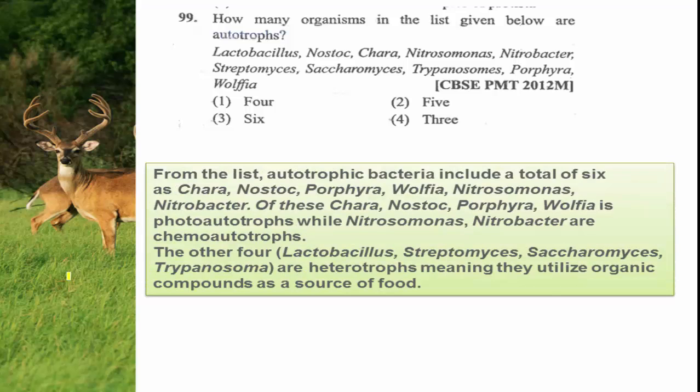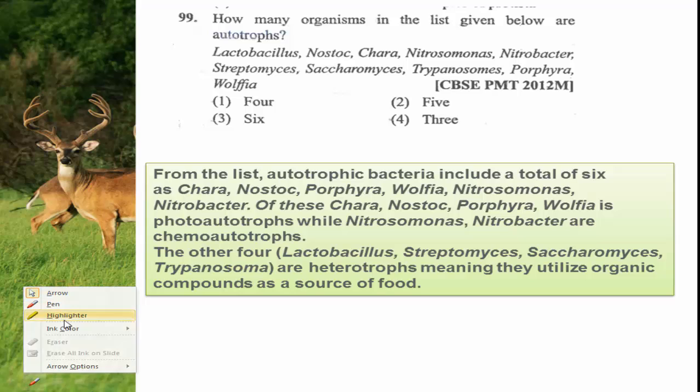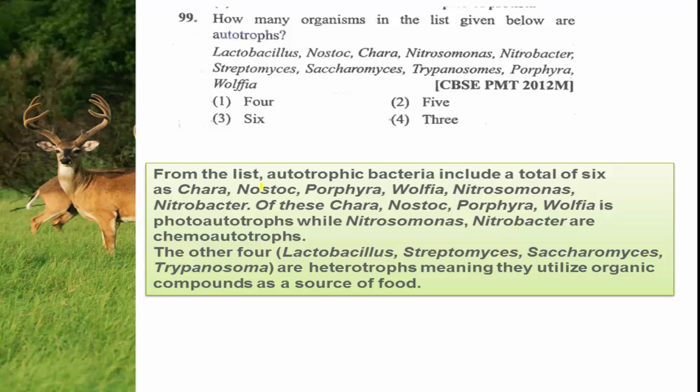From the list, autotrophic organisms include a total of 6. We must identify which ones they are: Chara, Nostoc, Porphyra, Wolffia, Nitrosomonas and Nitrobacter. All these 6 are autotrophic.